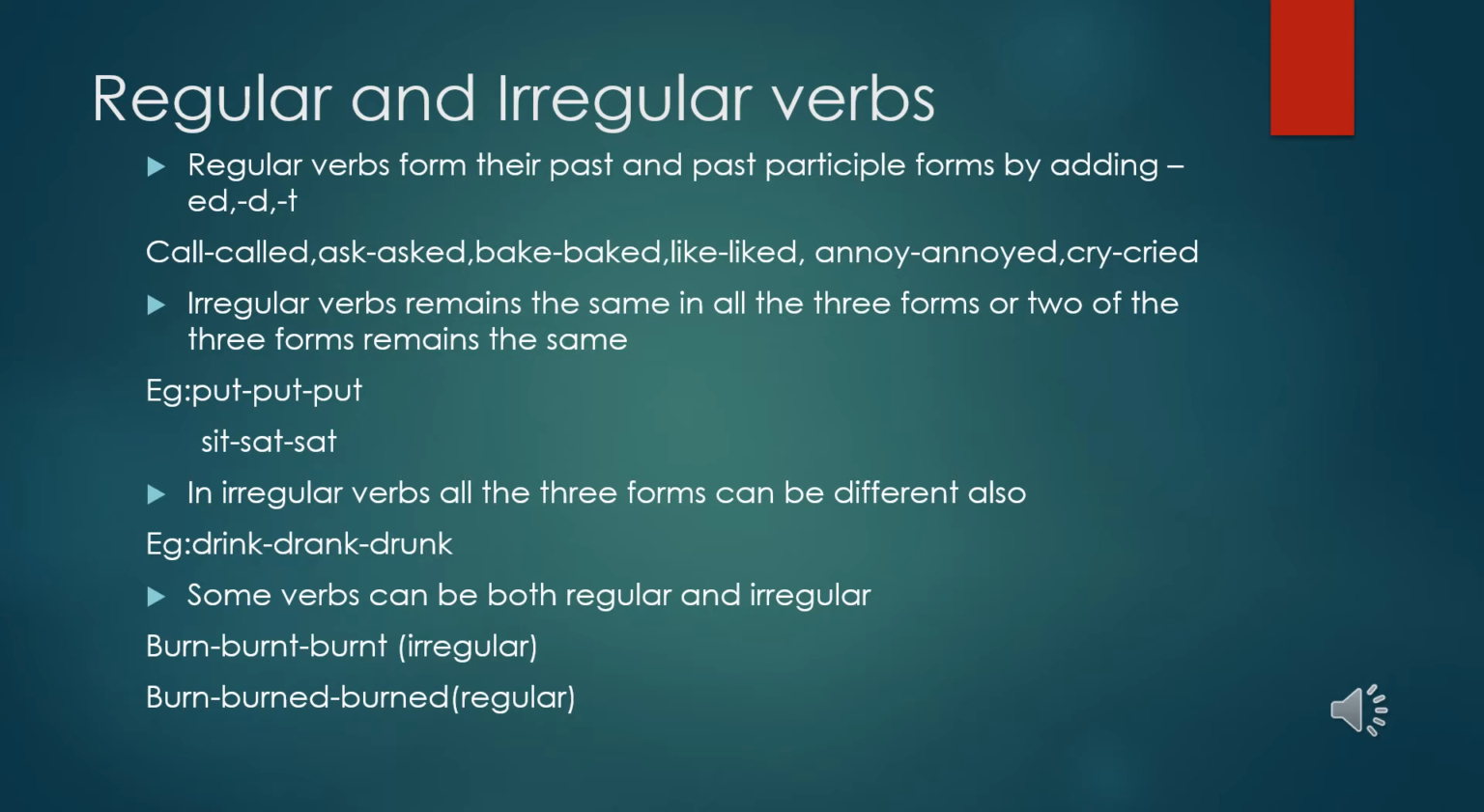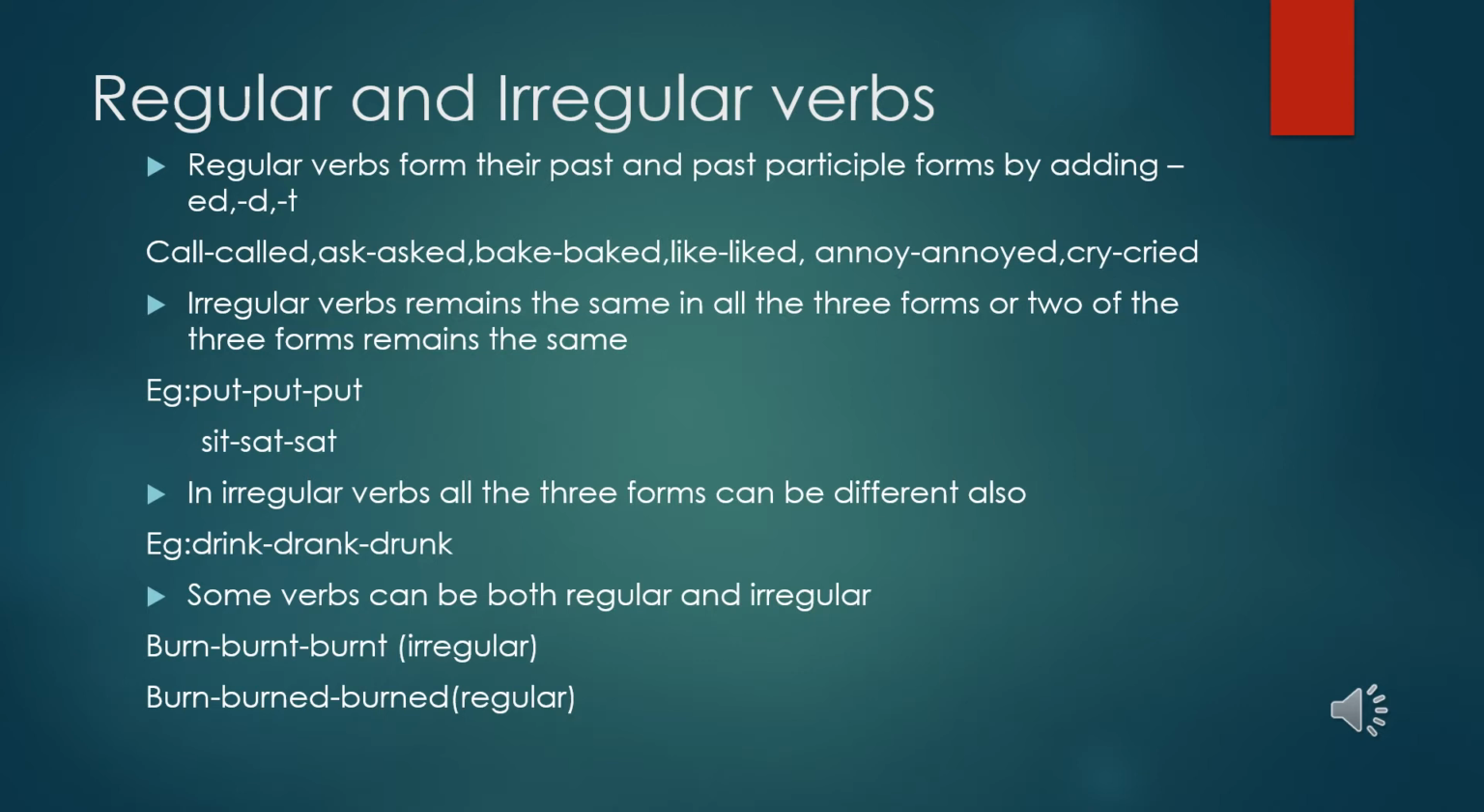Now there are some verbs which can function as both regular and irregular. Like when I say burn, I can form the past tense just by adding ed: burned, burned. So you can see there is a fixed pattern there. And I can also change it like burn, burnt, burnt. Burnt is also the past tense of burn. So here it is an irregular verb, because there is no fixed pattern.